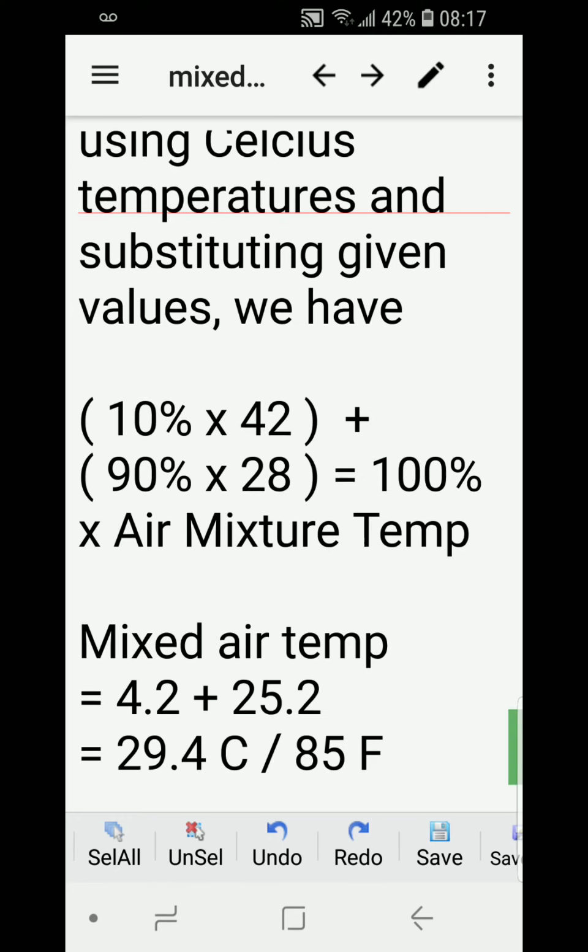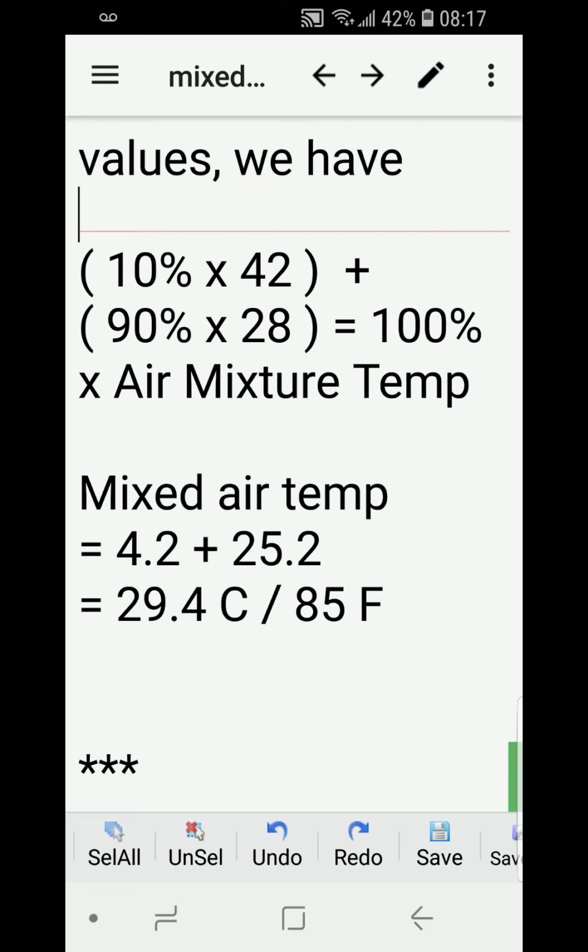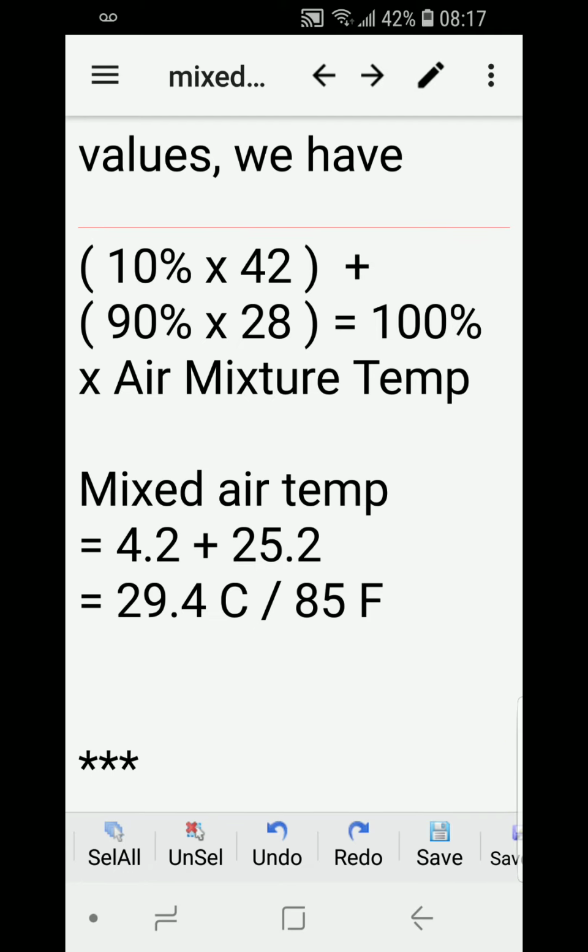So we have to do a little bit of rearranging the formula, and so we get mixed air temperature is equal to 4.2 plus 25.2 is equal to 29.4 Celsius. And if we convert 29.4 Celsius, the corresponding Fahrenheit temperature is 85 Fahrenheit. So there you have it.